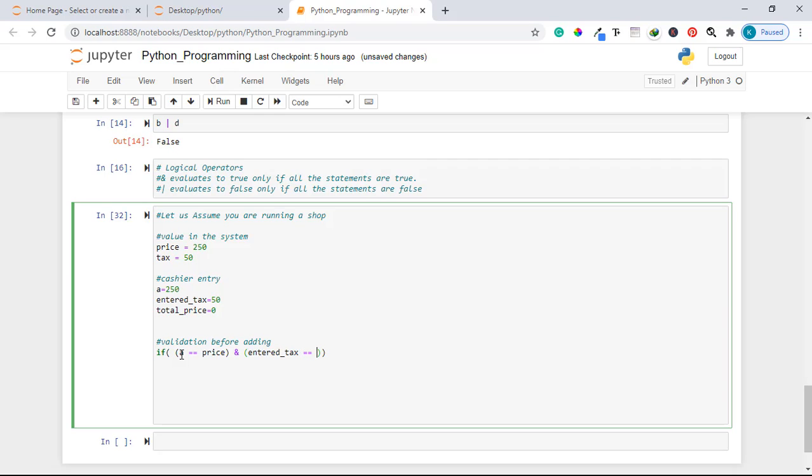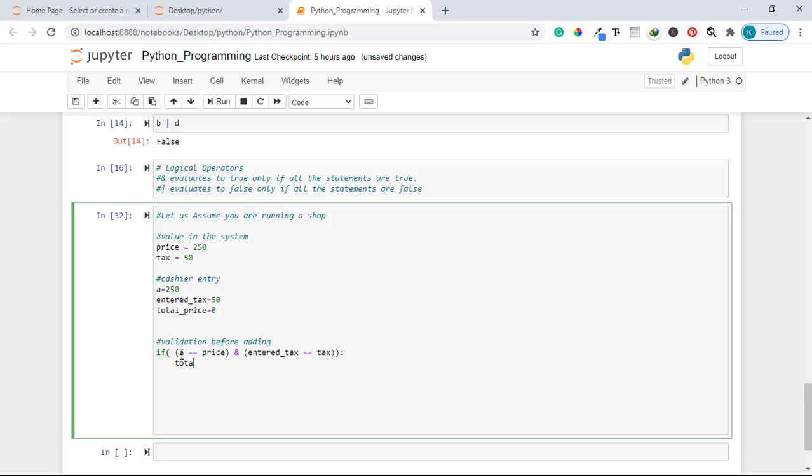by the cashier is equal to the tax which is in the system, only and only then can you perform the total price, which will be the entered price, which is A, plus entered_tax.